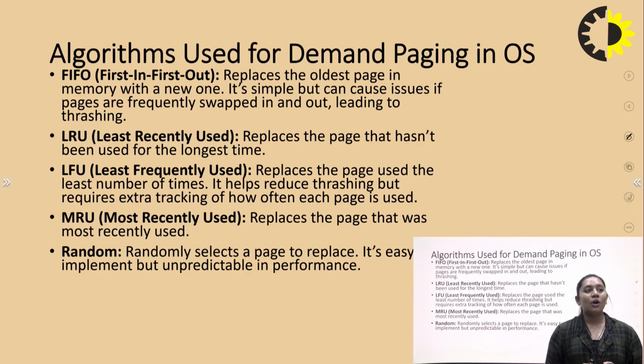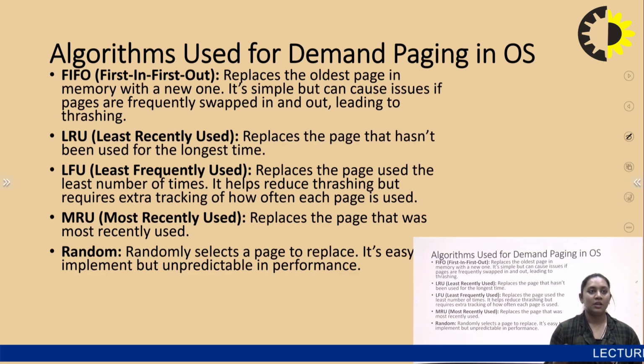Number two algorithm is LRU, which is least recently used. It replaces the pages that haven't been used for the longest time, so the page is replaced and updated by the new one. Next is LFU, which is least frequently used. It takes the least frequently used pages and replaces them with the new one. Replacing the pages used the least number of times also reduces thrashing, but it requires extra time in tracking how many times each page is used.